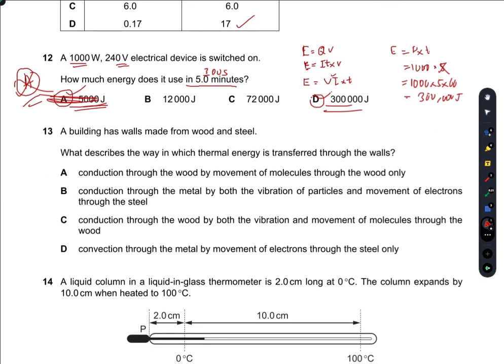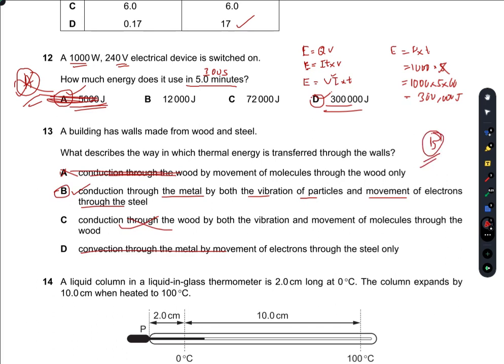A building has walls made from wood and steel. What describes the way in which the thermal energy is transferred through the walls? Now this house is made from the walls of wood and steel. So conduction through the wood will never take place. Wood is not a good conductor. Conduction through the metal by both the vibration of particles and the movement of electrons through the steel. Yes, this is true. Conduction through the wood, again this will not take place. Convection through the metal will not take place. So only B is true here.